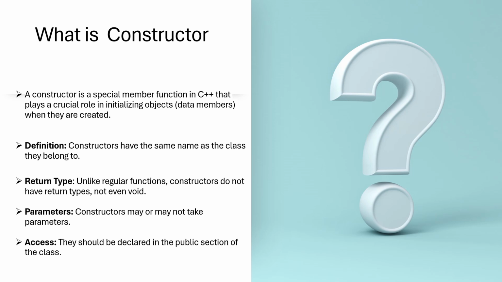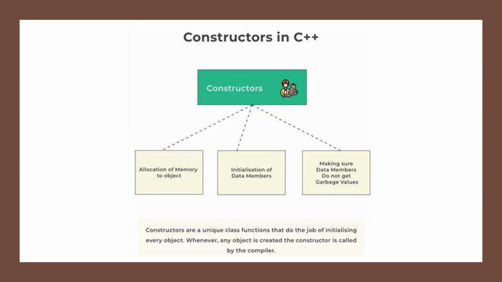Parameters. Constructors may or may not take parameters. So a constructor can be created with parameters or without parameters. Then about the access specifier, they should be declared only in the public section of the class.